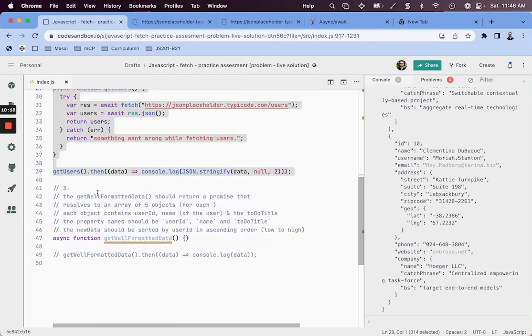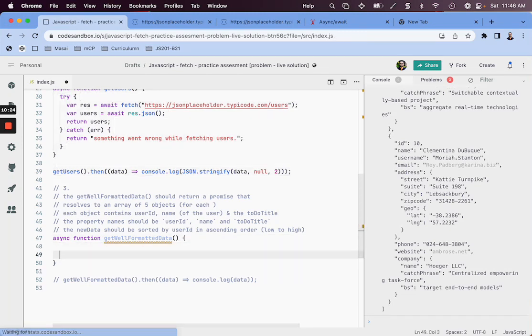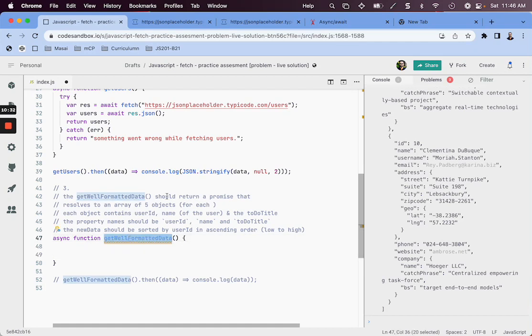Now the trickiest part is this third number, and I want you to pay very close attention to it. There are lots of things, and we'll do things step by step. First, this well formatted data function should return a promise. It will return a promise because it's an async function, so we don't need to worry about it.